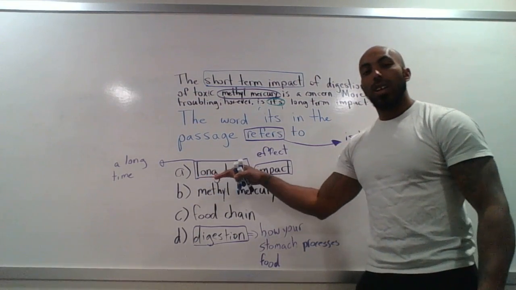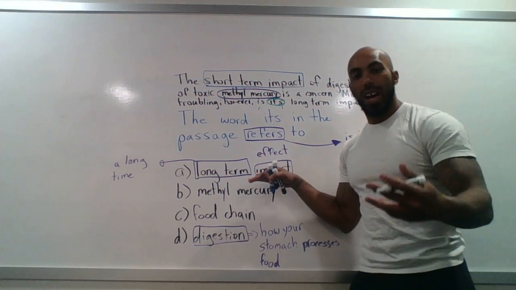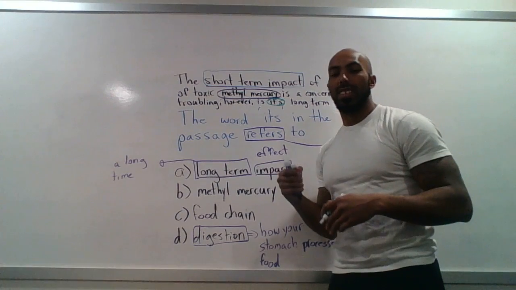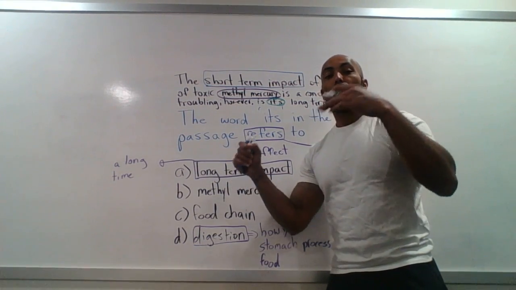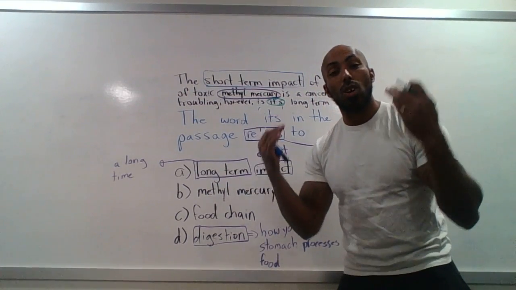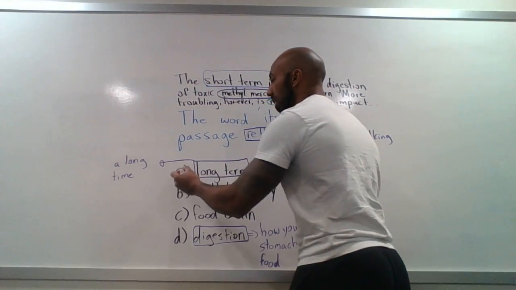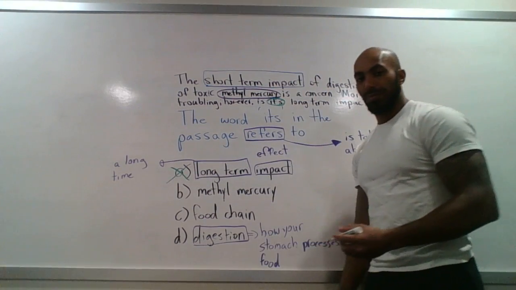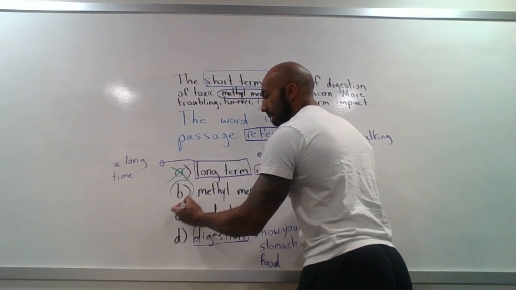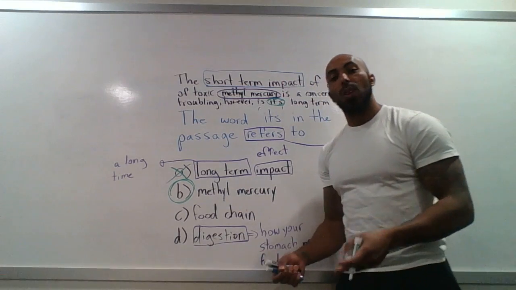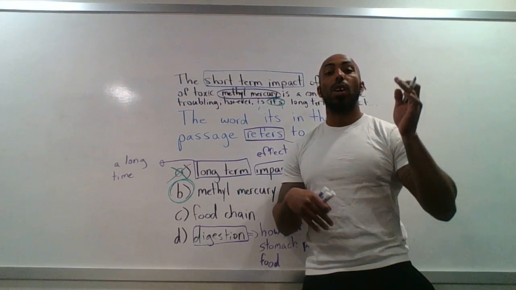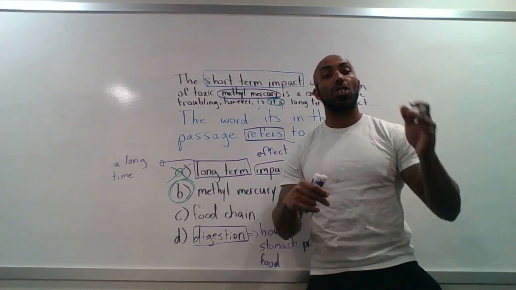We're asking what is making a long-term impact. Well, long-term impact is only part of our question. So it doesn't make sense to say the long-term change is a long-term change. We know that, but we want to know what is causing the long-term change. So this is not an appropriate answer. Okay. Now, the answer is actually B, methylmercury, because this is the thing that we will eat that will change us, that is having the long-term effect or impact or change.